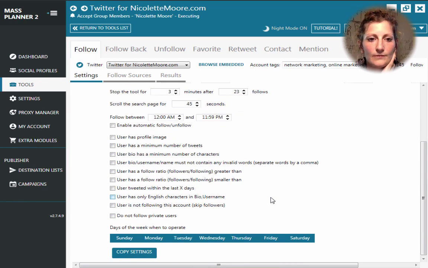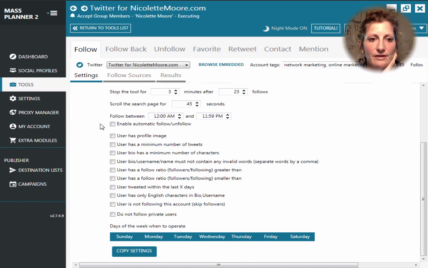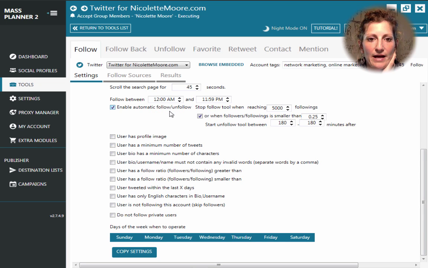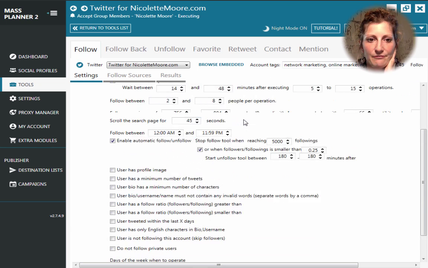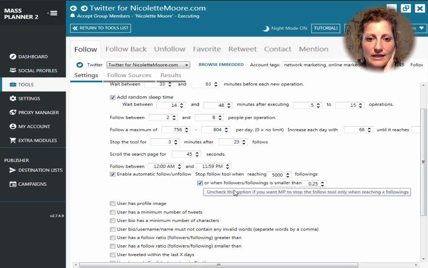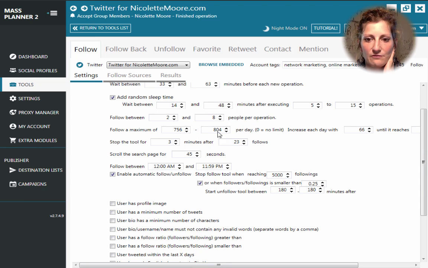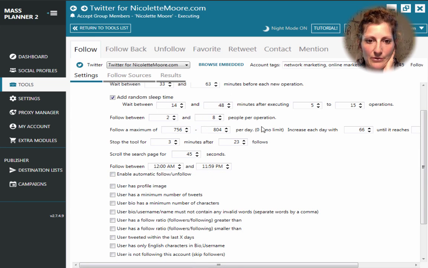So down here, if you clicked enable automatic follow unfollow, from what I'm gathering, it seems like it would actually trump everything that you've put up there. So I'm just not going to click that. I've already put my parameters. We'll see how this works.